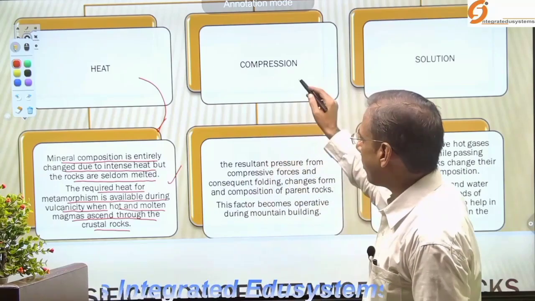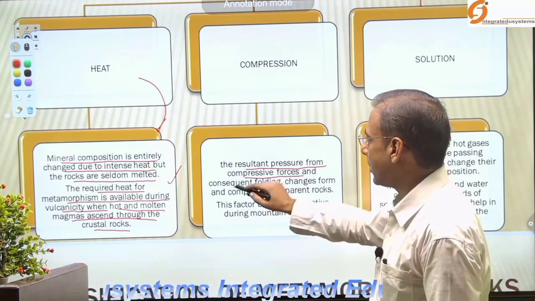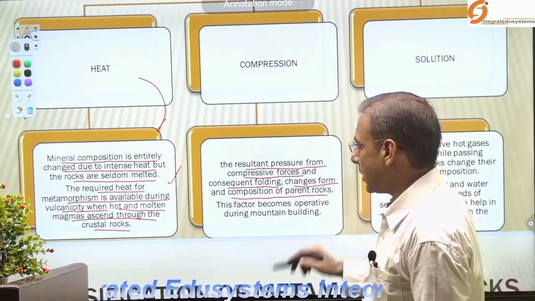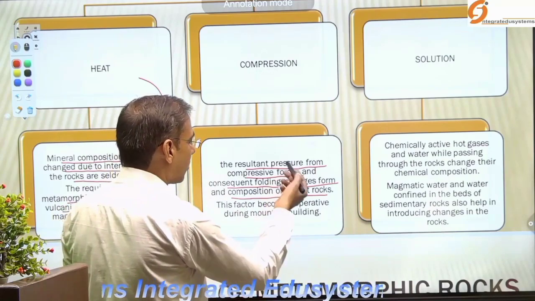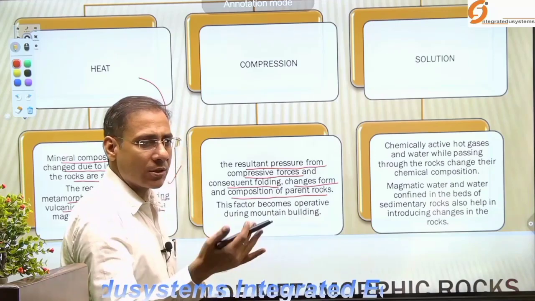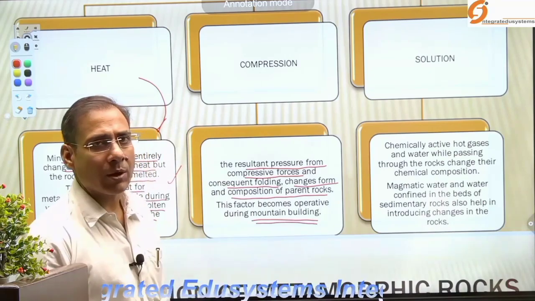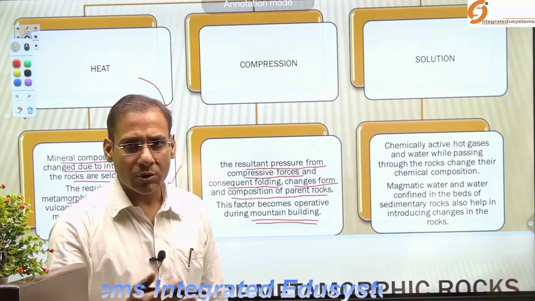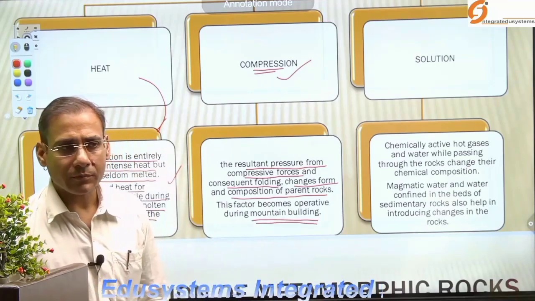Now compression, again I have explained: the resultant pressure from the compressive forces, consequent folding and changes in the form and the composition take place, as a result of which metamorphic rocks form, meaning change in the form takes place. And we find these forces are active where mountain building takes place. Where mountain building is happening, these compressional forces are more active. I just explained that.